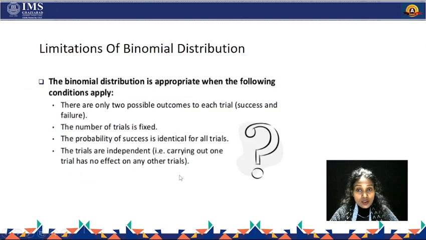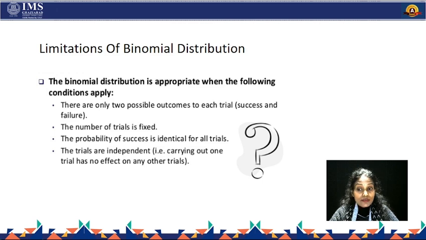Now, the limitations of binomial distribution. Binomial distribution is very friendly and easy to use, but it has some limitations also. We have some conditions in which binomial distribution is applied. First, there are only 2 possible outcomes to each trial, either success or failure. And the number of trials is fixed. We have tried 10 times or 8 times or 6 times, the number of trials is fixed.